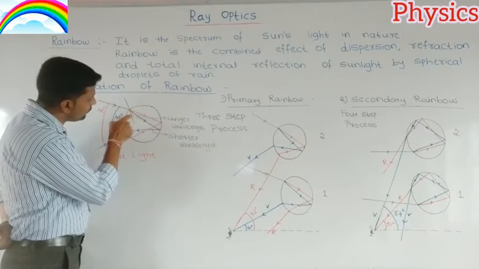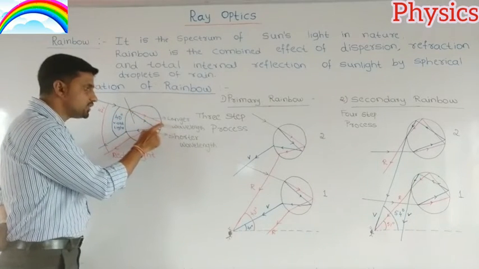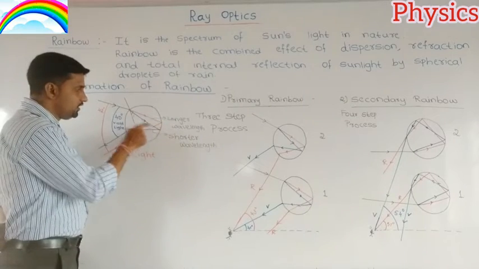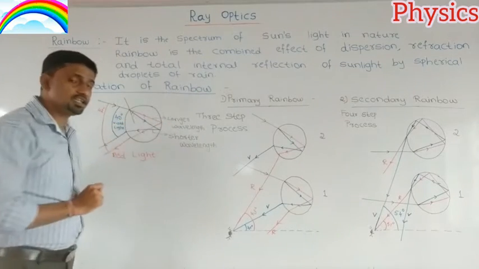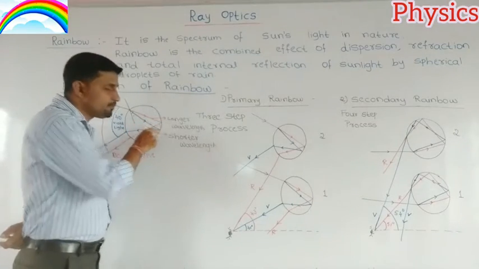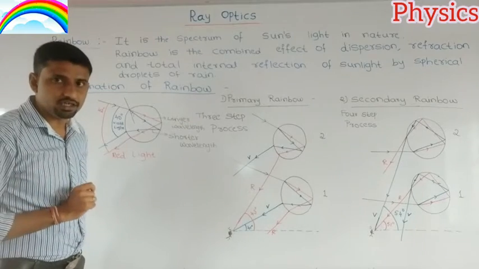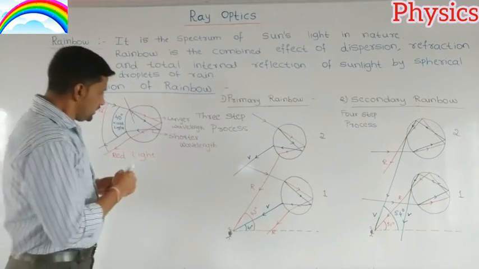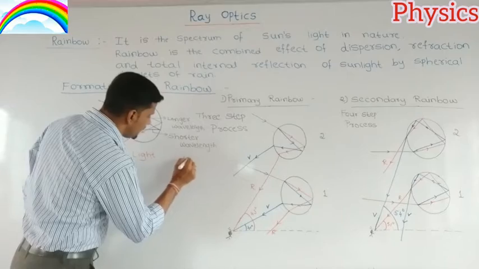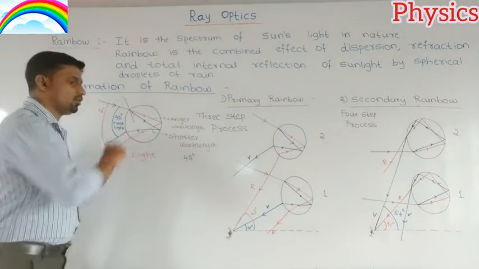This is the angle of incidence for the inner surface of the droplet. If this angle of incidence is greater than the critical angle, then the refracted ray, after hitting the inner surface of the droplet, undergoes total internal reflection. Here 48 degrees is the critical angle for this spherical droplet of rain.